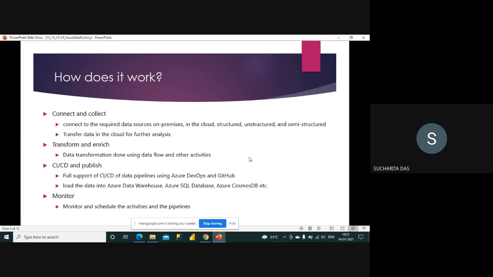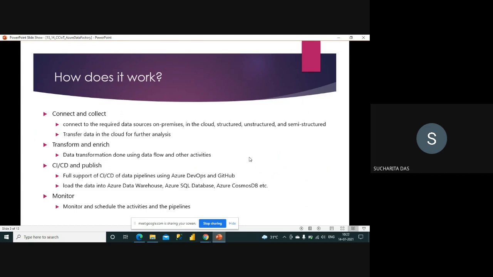Okay. Now, how does it work? Actually, it has a lot of facilities, a lot of types of work that you can do with Azure Data Factory. That's why I recommend that you go through those documents and try to create your own as much as possible, because it's a huge thing. Again, like Synapse, I told you that it's a very complex service. For Azure Data Factory also, there are many things that you have to know to work on this.